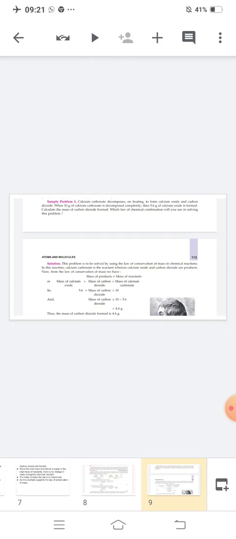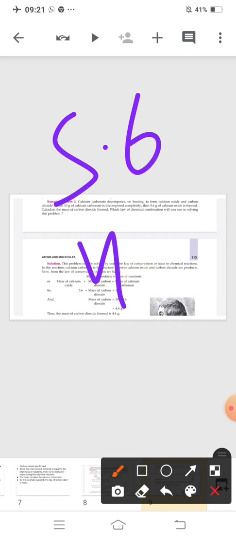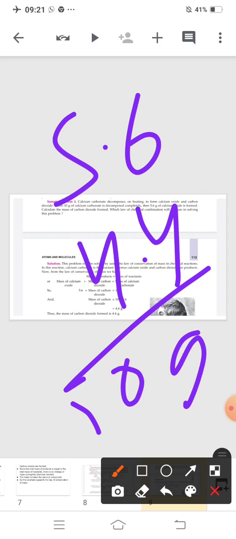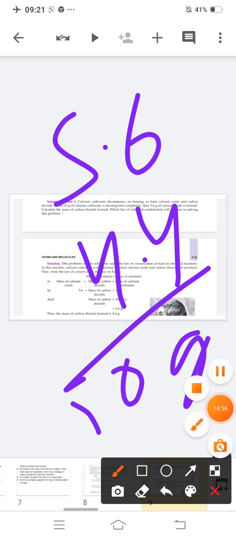So now you have to check: 5.6 plus 4.4, you will get 10 gram. That means the mass of reactant is equal to the mass of product. So this question follows the law of conservation of mass. Is this clear to you? Clear? Shall we go ahead?